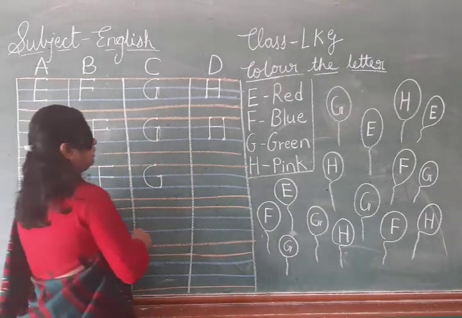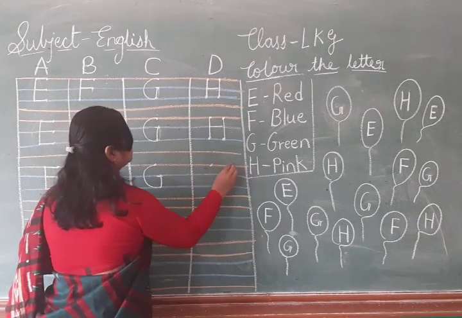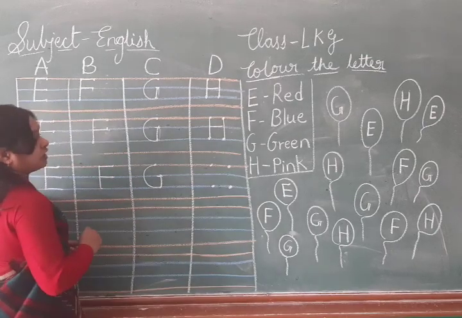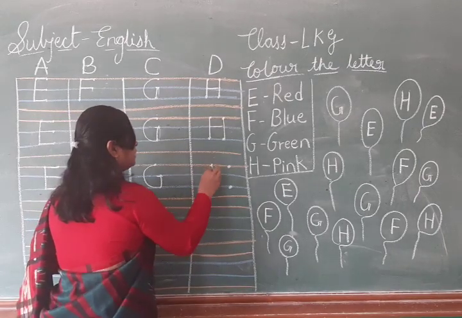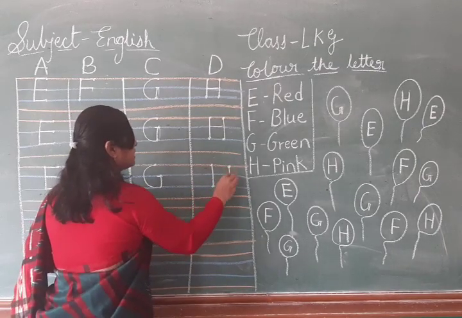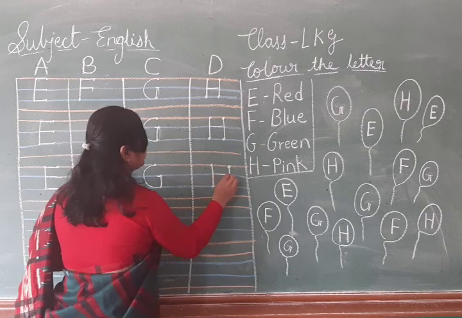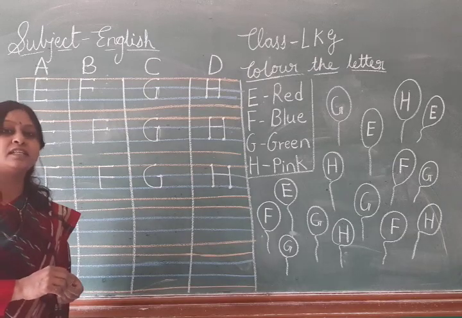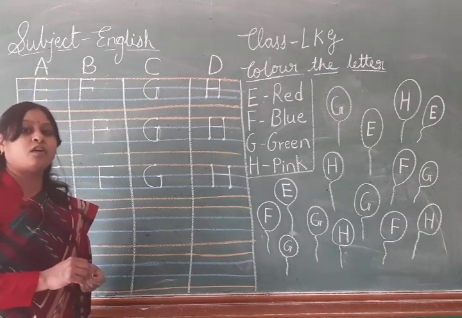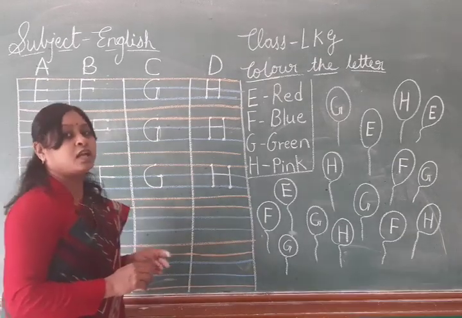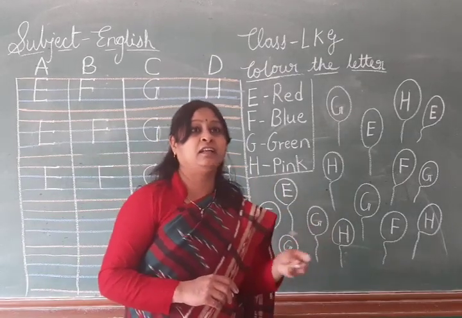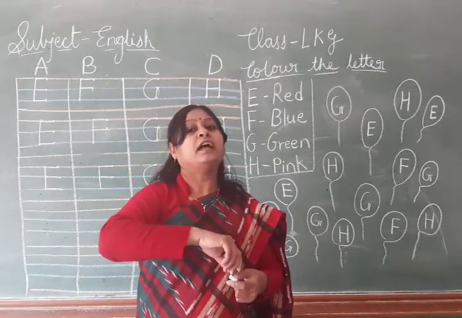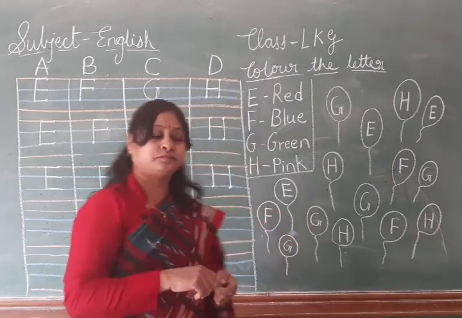Now after G, which letter will come? H. Look here. Standing line, and then sleeping line. Which letter is this? H. H for house, H for hand, H for hat, H for hair.